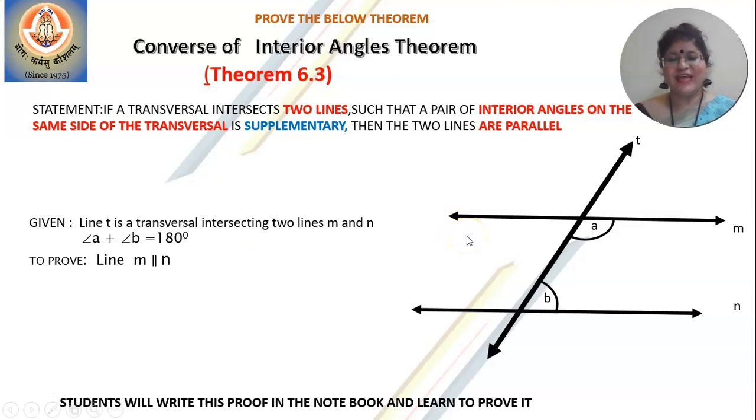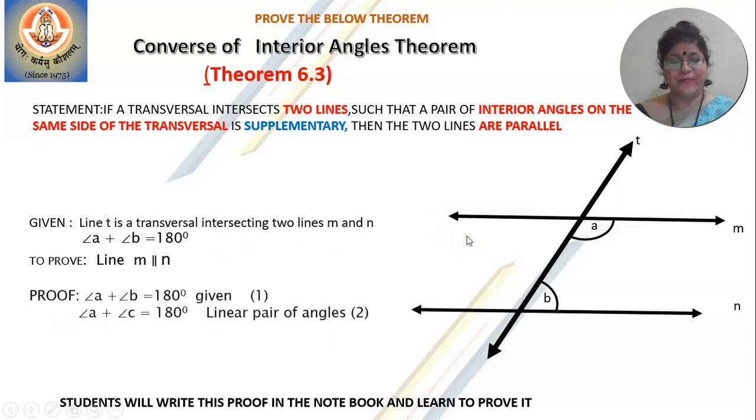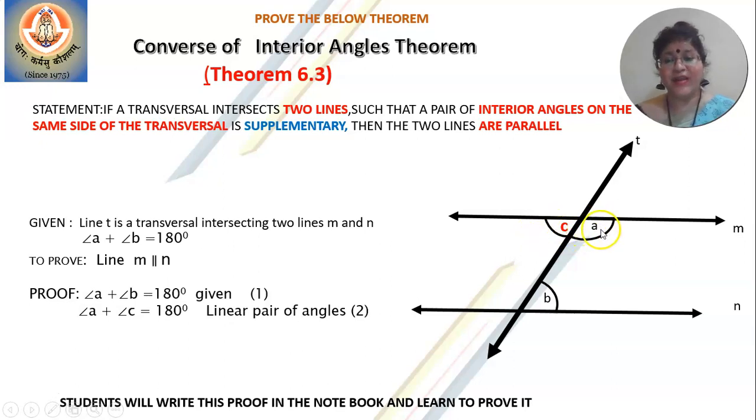So let's take angles in a linear pair. A plus B is 180, which is already given. A plus C is equal to 180, angles in a linear pair. I've taken these two as a linear pair. You could take a linear pair to A or to B. The choice is yours. Both are equally correct.